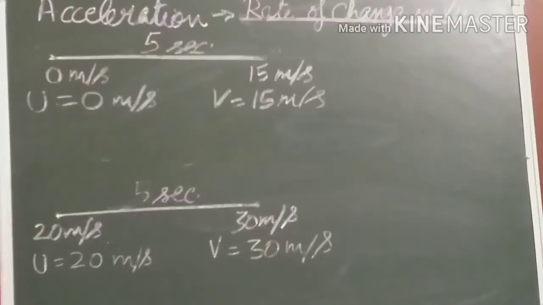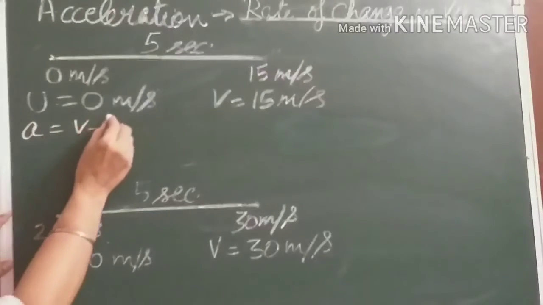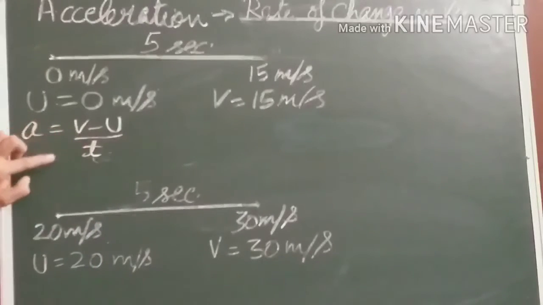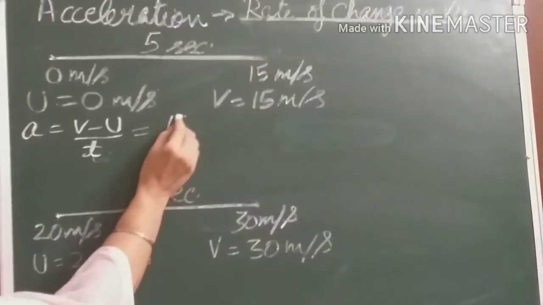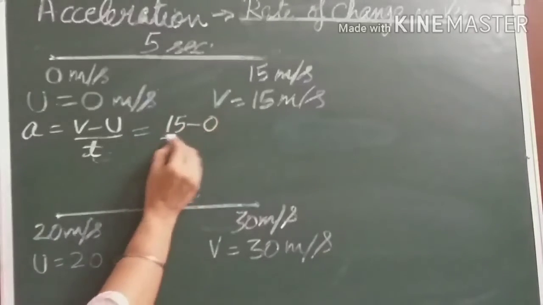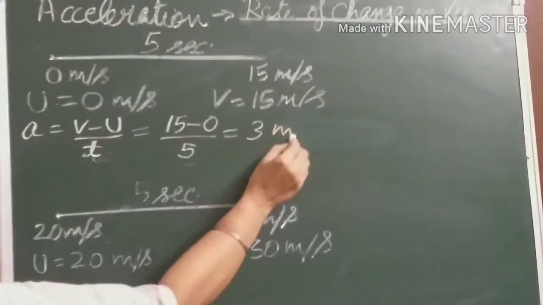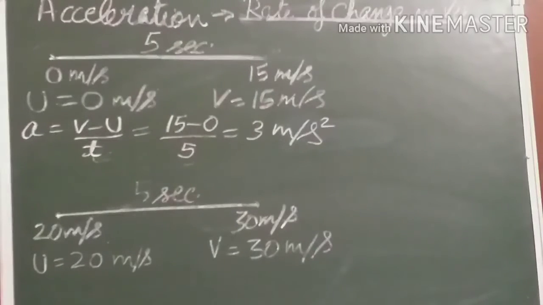So acceleration a is equal to v minus u upon t, which gives 15 minus 0 upon 5. So acceleration will be 3 meter per second square.